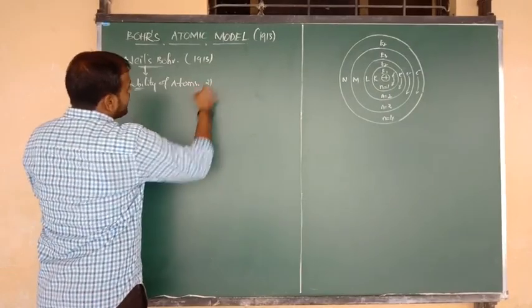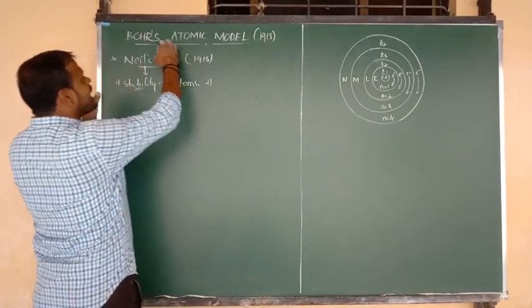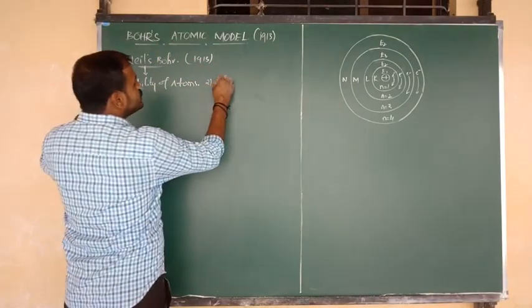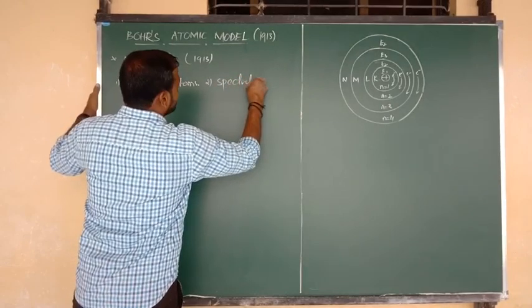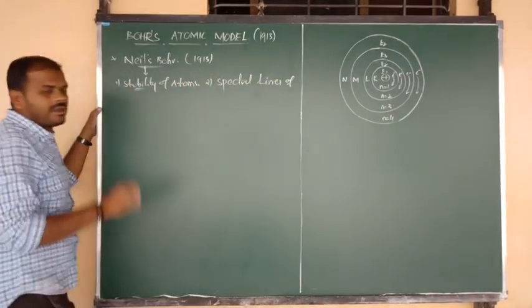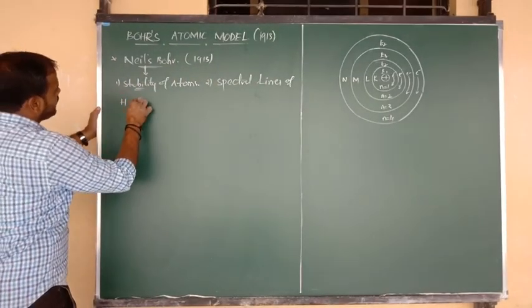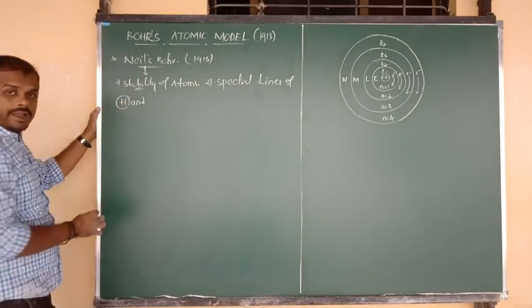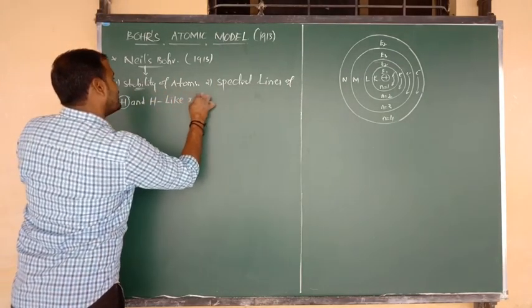Another very important point: Niels Bohr proposed the Bohr atomic model to explain the spectral lines of hydrogen and hydrogen-like ions.